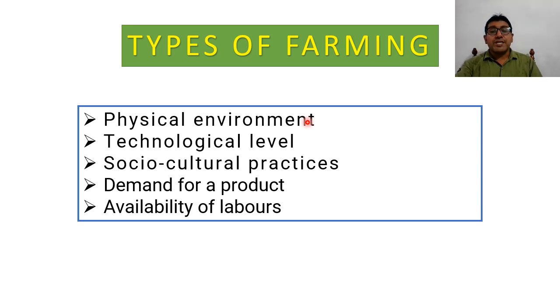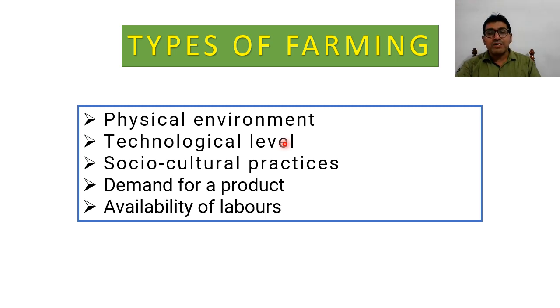Next is the technological level. Children, you are aware that people in different parts of the world practice agriculture in different ways, based on the tools and technologies they use.